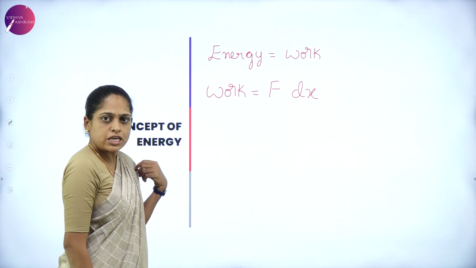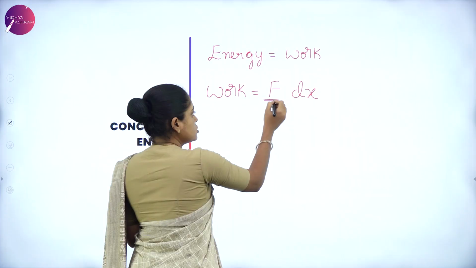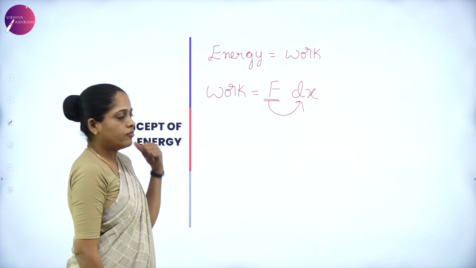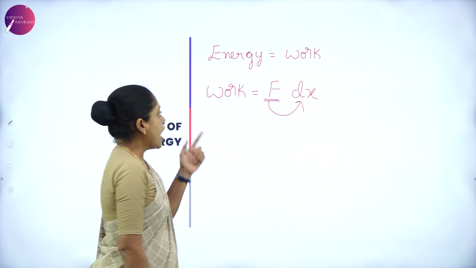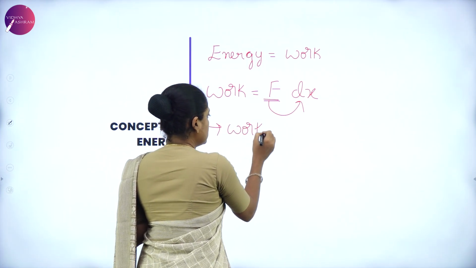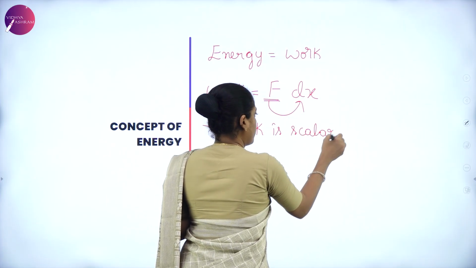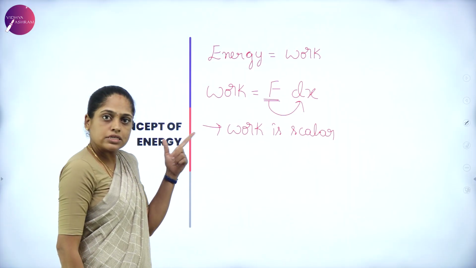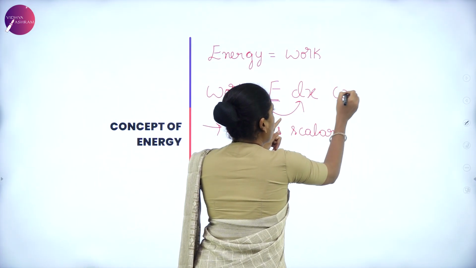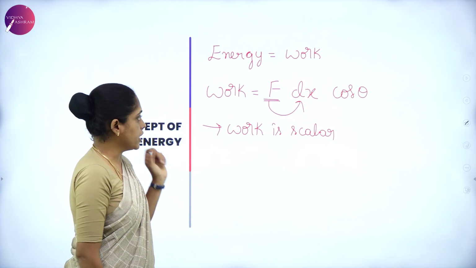The small displacement is represented as dx. When we apply force and the body displaces by the force, then the work is said to be done. And work is a scalar quantity. Work is given by force, displacement, cos theta, as it is a scalar quantity.